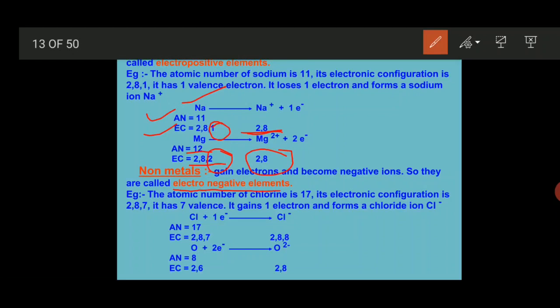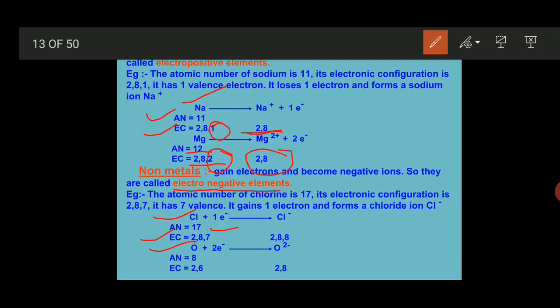Just understand with the example of chlorine and oxygen. The atomic number of chlorine is 17 and the electronic configuration of chlorine is 2, 8 and 7. So one condition is there, and that is the octet rule. Related to the octet rule, losing and gaining of electrons is possible up to 3 electrons.